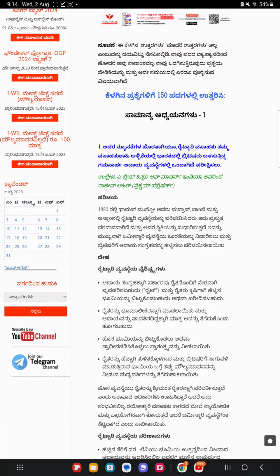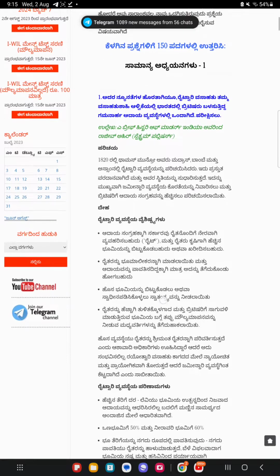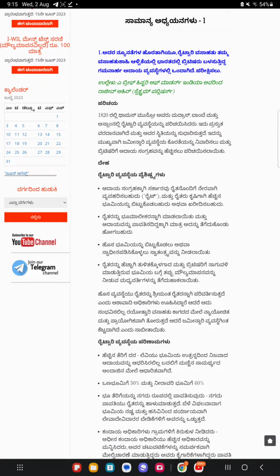Rayatwari settlement remained one of the significant revenue systems employed by the British in India during their colonial rule. Reference: A Brief History of Modern India by Rajiv Ahir, Spectrum Publishers. Introduction. The Rayatwari system was introduced in Madras, Bombay and Assam by Thomas Munro in 1820. It was mainly introduced to overcome the lacunae of the zamindari system and increase the revenue collection for the British.